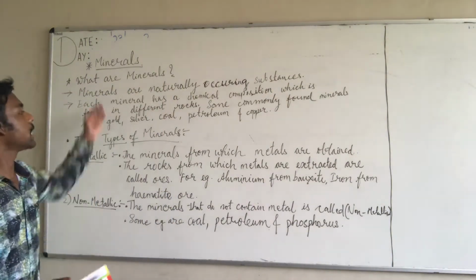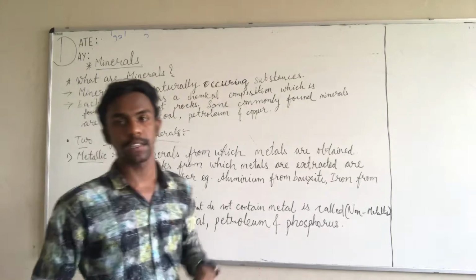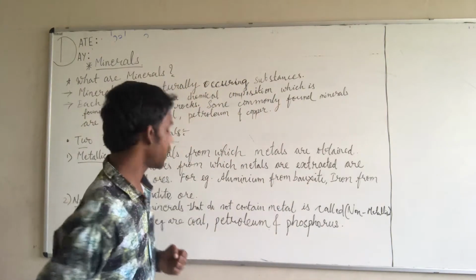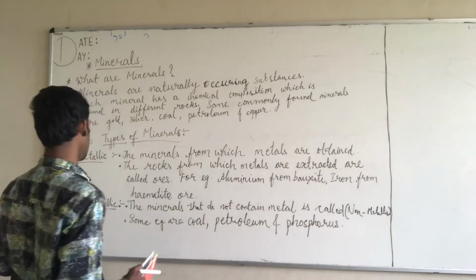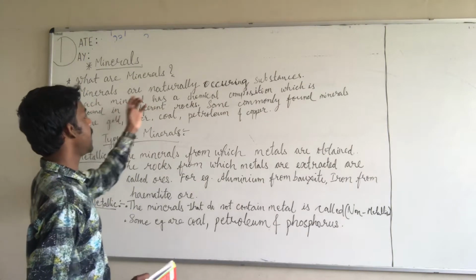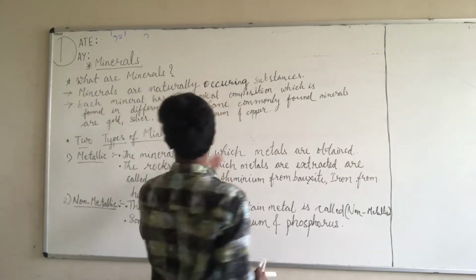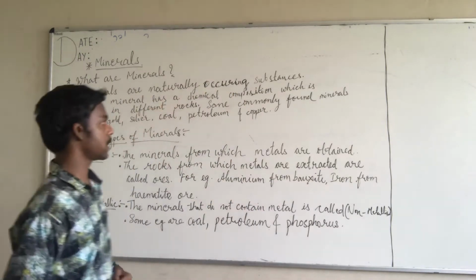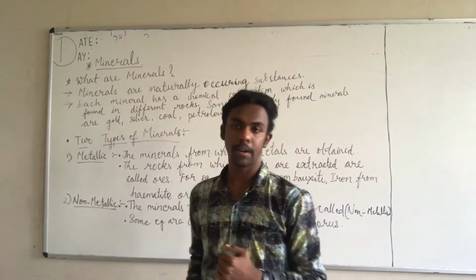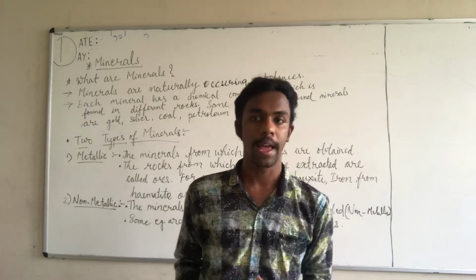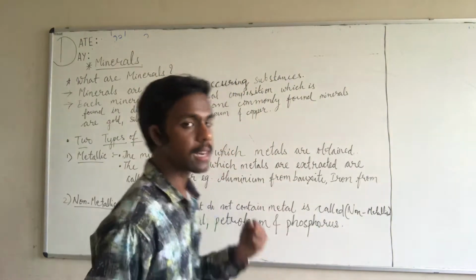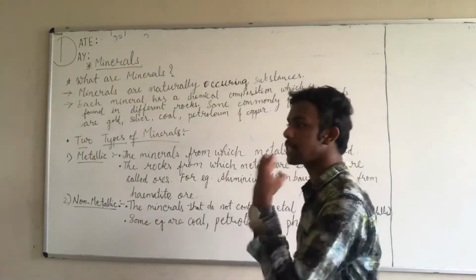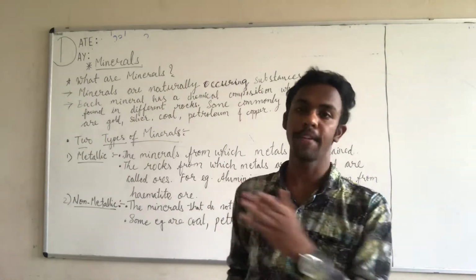Minerals are naturally occurring substances. They are occurred naturally, by nature. Now, each mineral has a chemical composition which is found in different rocks. As we have already discussed, rock has certain minerals included, because without the presence of minerals the rocks cannot be formed.